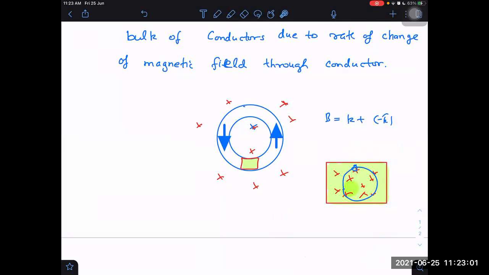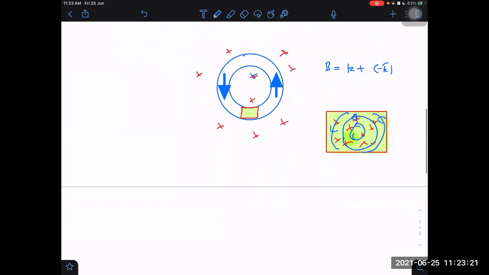If current is flowing, then current does not just flow this way. It can flow within the bulk also. It can form some closed loops within the bulk of the material. It does not have to just follow the path along the wire. It can go like this also. What is this called? This is called eddy current, which is within the bulk of the material.